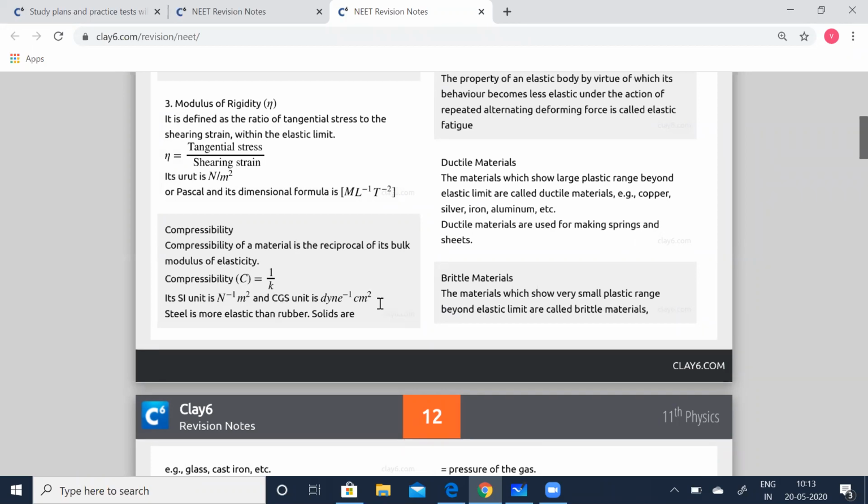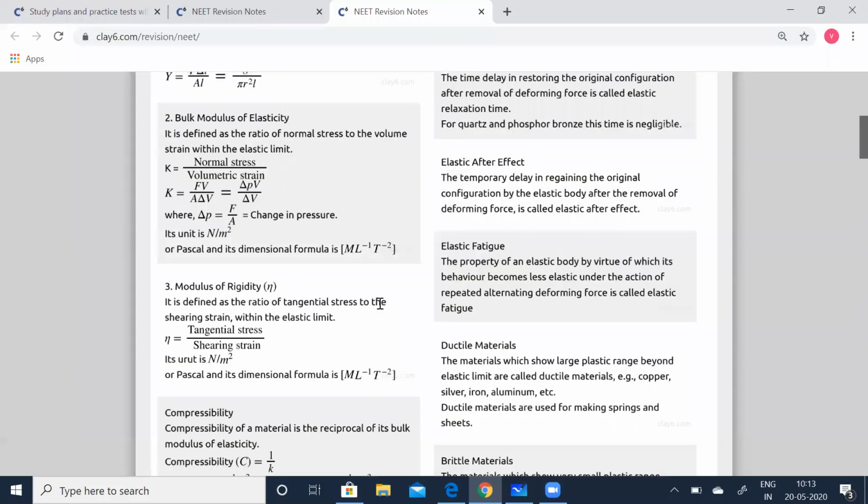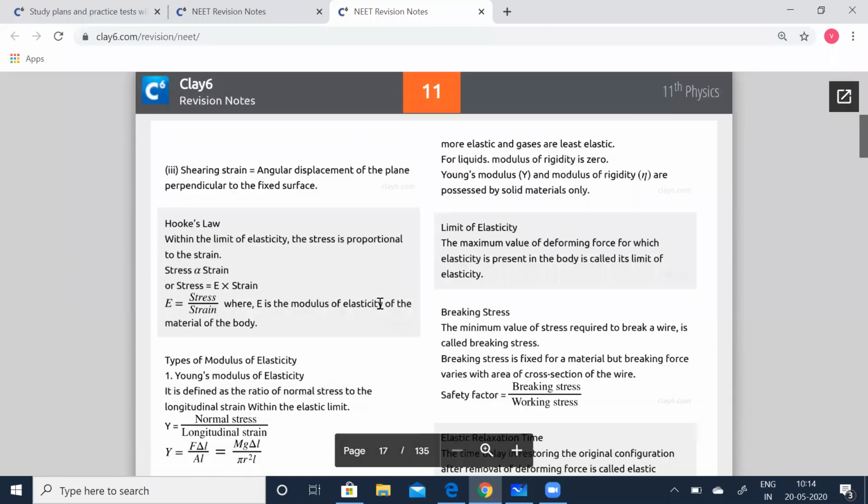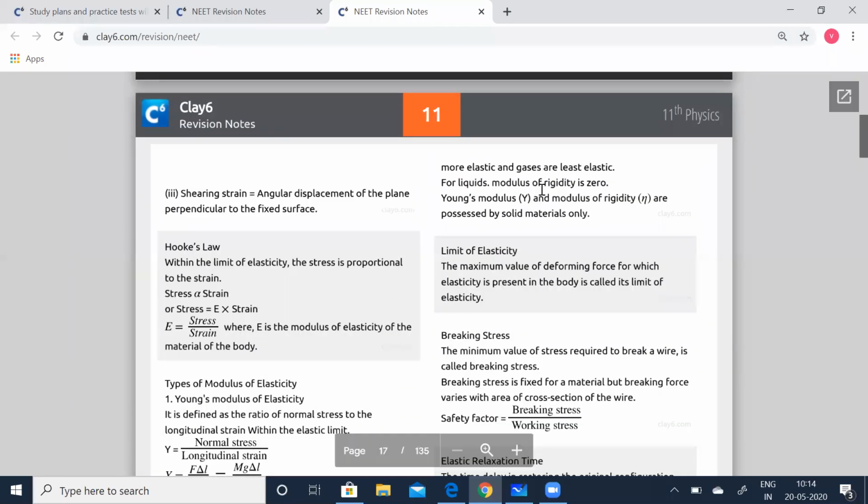Steel is more elastic than rubber. This is a point very much you should note. It's been asked in most of the papers. So remember, steel is more elastic than rubber. Solids are more elastic and gases are the least elastic. This is also a point to be noted. For liquids, modulus of rigidity is 0. Young's modulus and moduli of rigidity are possessed by solid materials only. So remember, they belong only to solid materials.